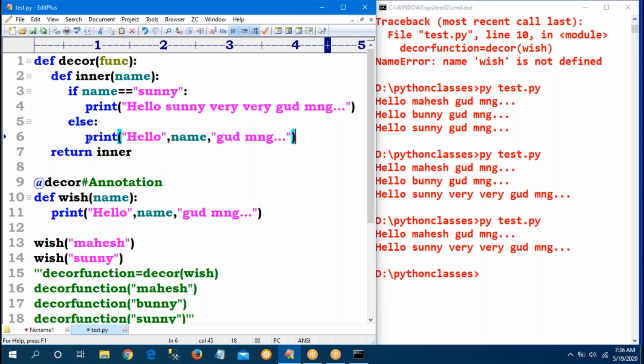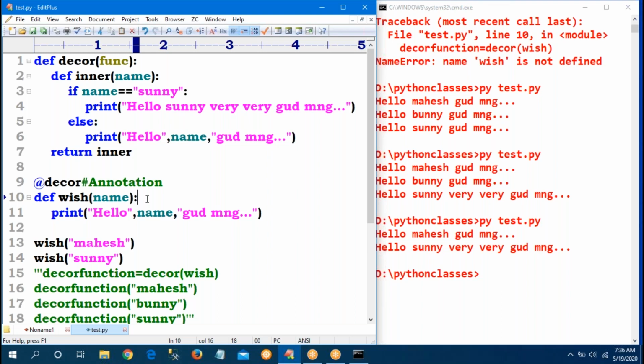This is what you are asking, yes? Instead of writing this code in the wish function, directly I can write the if and else block, then the decorator is not required. What is the use of the decorator? Directly in this function you can write your logic, yes or no? In the wish function only, if I write the if and else block, automatically I will get my output.